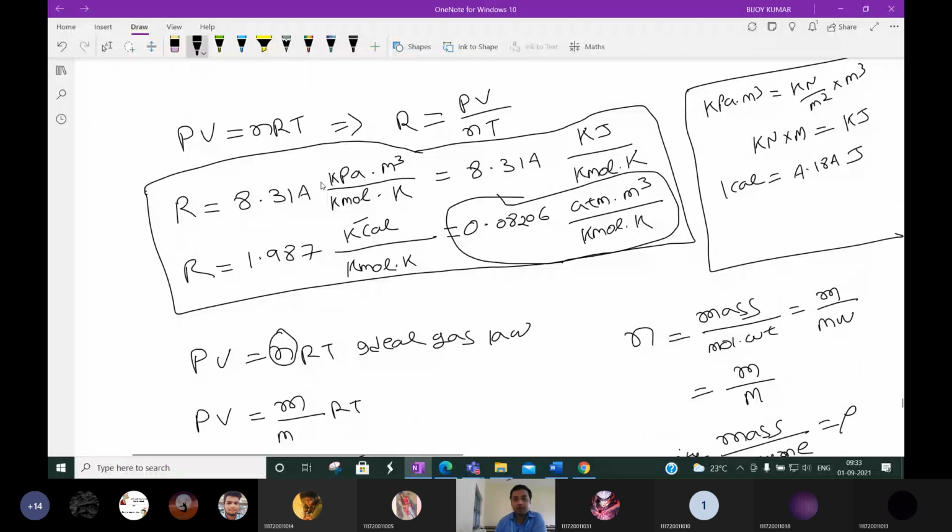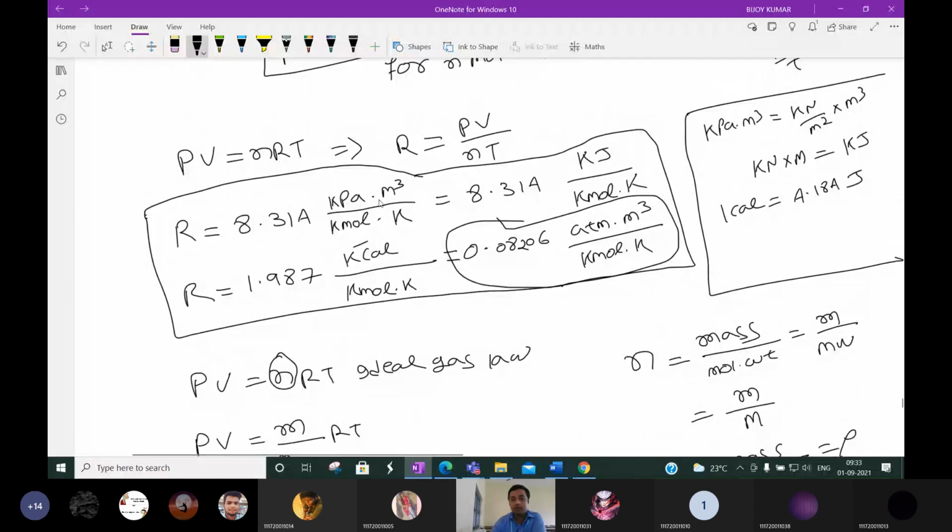First, R is 8.314 kilopascal into meter cube by kilomole into Kelvin. Otherwise, R is 8.314 kilojoule per kilomole into Kelvin. Or we can say R is equal to 1.987 kilocalorie per kilomole into Kelvin. Or you can say 0.08206 atmosphere into meter cube by kilomole into Kelvin. You have to remember at least these 4 values of R. Very simple. In the denominator everywhere kilomole into Kelvin is there. There is no confusion. Kilomole, Kelvin, everywhere it is there.